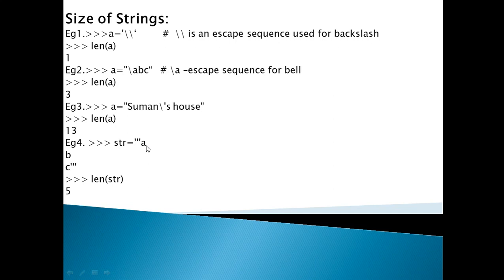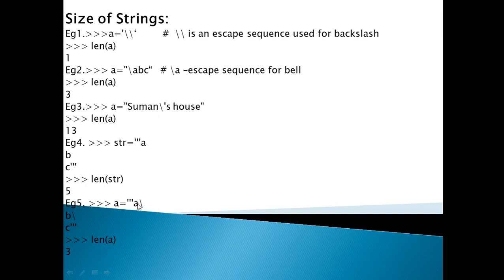At first when you see it, it looks like 3 characters, but when you look carefully, after A there is an enter key and after B also an enter key, so 2 enter keys along with ABC give the output as 5. Next example is a equal to, also under the triple quotes, then backslash, and then C, and the triple quotes are closed. Here a backslash is used, but if you write len of a, it gives the output as 3.